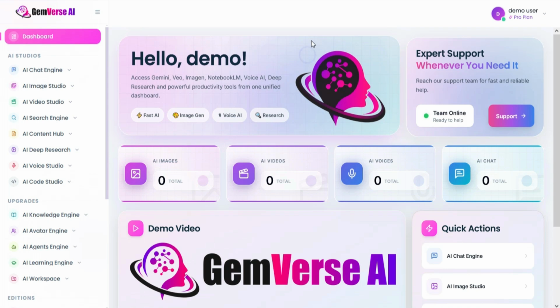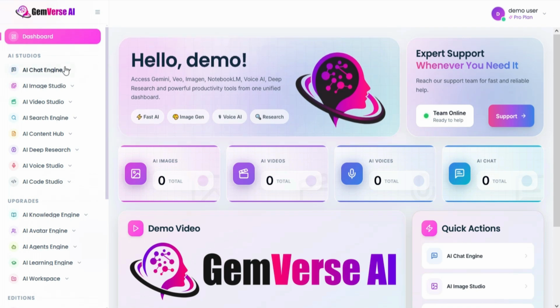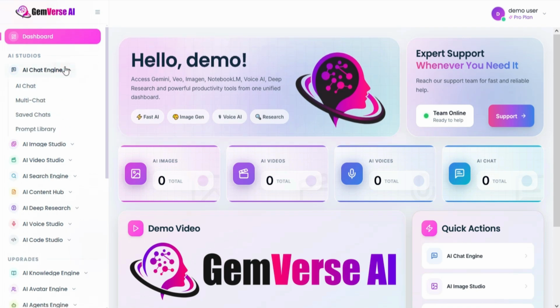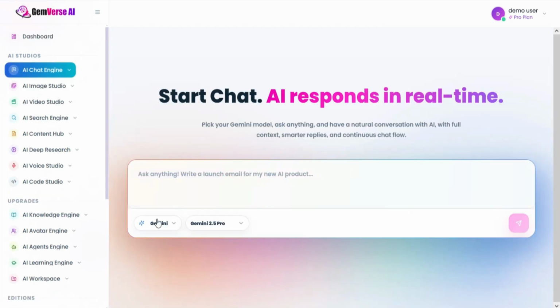In this tutorial, we will show you how to create and use the AI chat engine in GemVerse AI. From the left side menu, click on AI Chat Engine. First, click on AI Chat. You can select an AI provider from the drop-down menu. Choose an AI model.